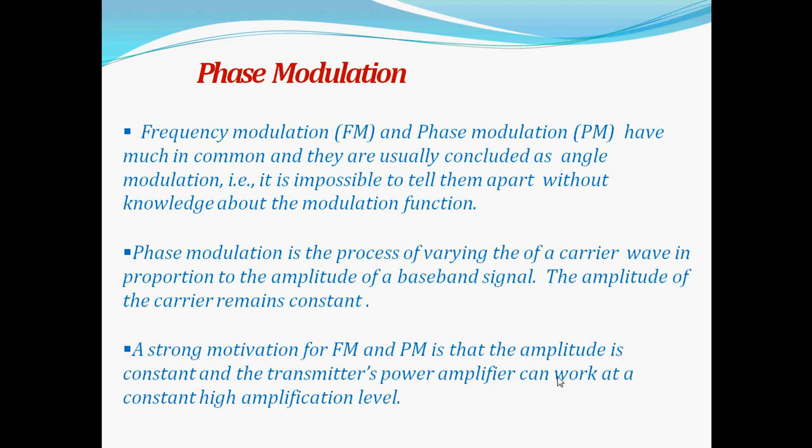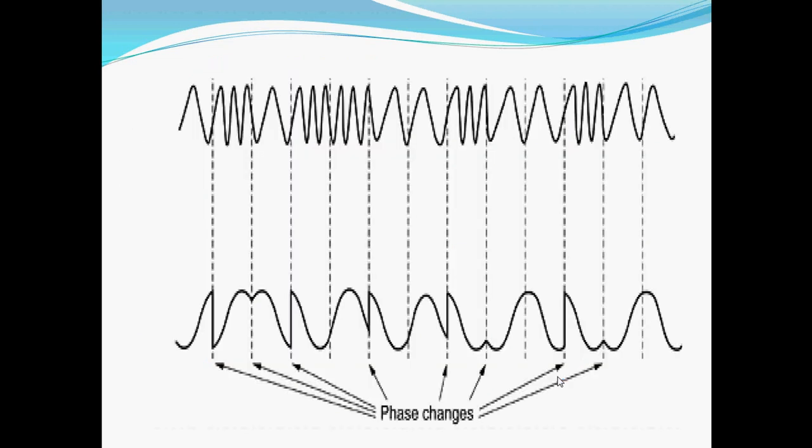Phase modulation is the process of varying the phase of a carrier wave in proportion to the amplitude of a baseband signal. The amplitude of the carrier remains constant. A strong motivation for FM and PM, phase modulation, is that the amplitude is constant and the transmitter's power amplifier can work at a constant high amplification level.